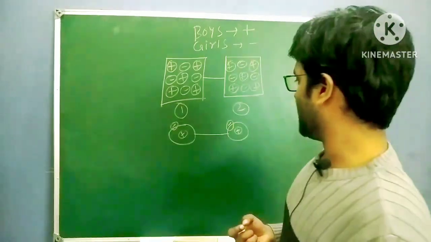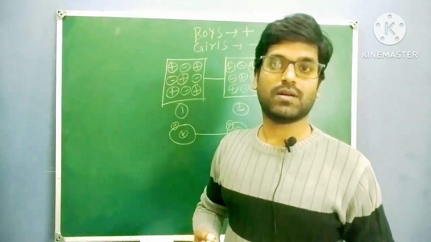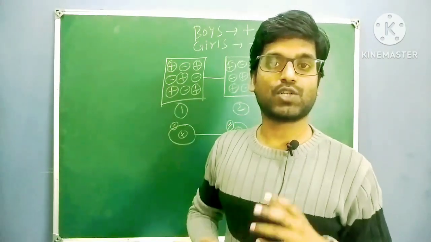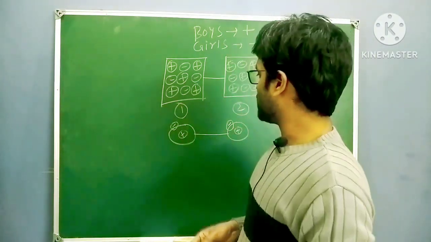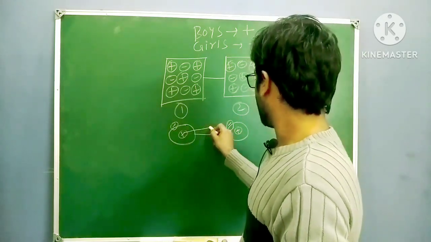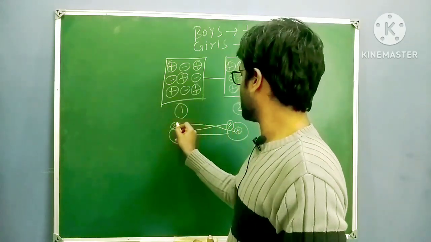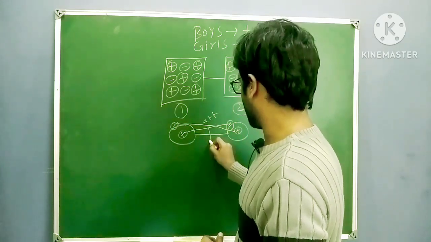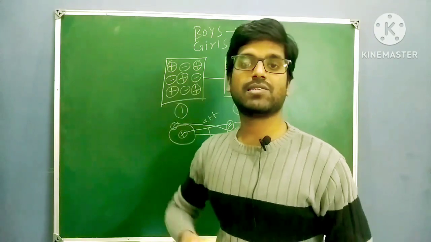In the same way, if any atom wants to get a stable state, that atom has to form a bond with the other atom. Here see, positive-positive repulsion, minus-minus repulsion. But this positive can form a bond with this minus, and this positive can form a bond with this minus. So here attraction is there, here attraction is there. In between two opposite charges, attraction is there.